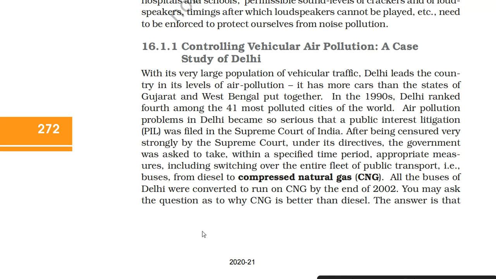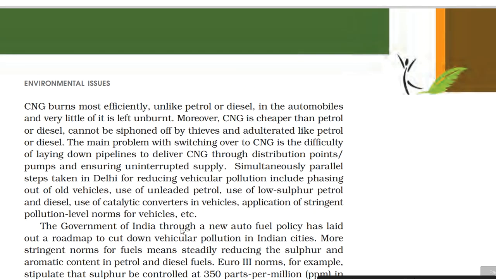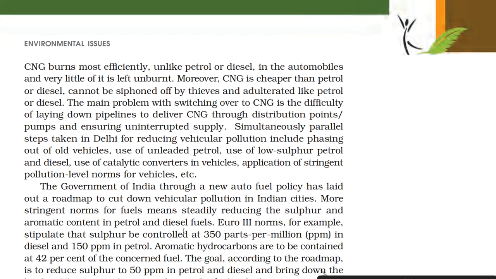You may ask the question as to why CNG is better than diesel. The answer is that CNG burns most efficiently, unlike petrol or diesel in the automobiles, and very little of it is left unburned. Moreover, CNG is cheaper than petrol or diesel, and cannot be siphoned off by thieves or adulterated like petrol or diesel. The main problem with switching over to CNG is the difficulty of laying down pipelines to deliver CNG through distribution points or pumps and ensuring uninterrupted supply.